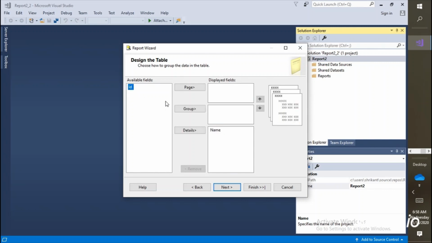Just select it and pass it into the group. So data would be grouped by ID, but I don't want that data to be grouped. I simply want the data to be in a raw format, so I'm sending it into the detail section. So my first column is ID, then passing this one, name. Great. So I designed how I want to see the columns in the report.